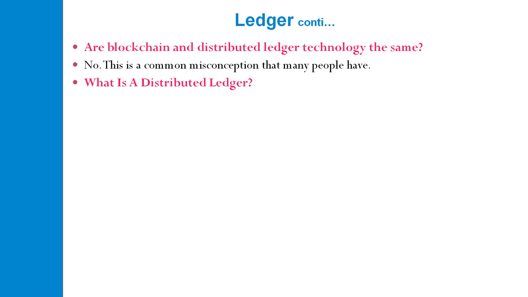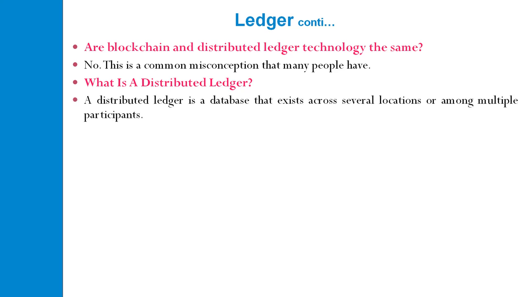First we'll discuss what a distributed ledger is, and then we'll see what difference there is between blockchain and a distributed ledger. A distributed ledger is a database that exists across several locations or among multiple participants.